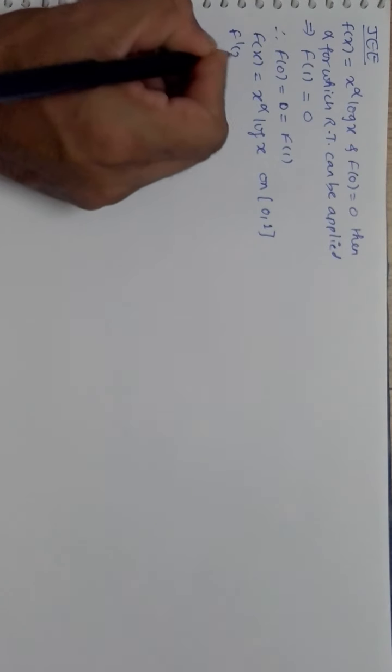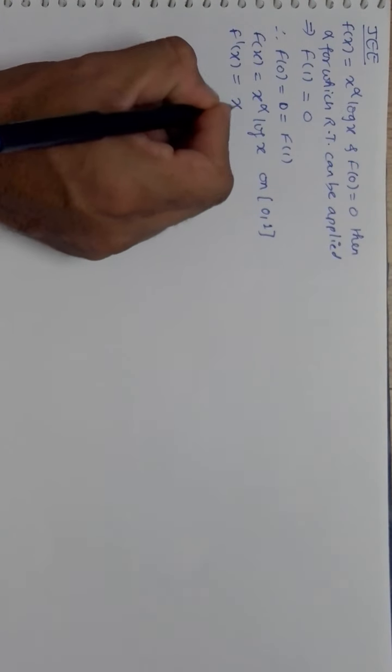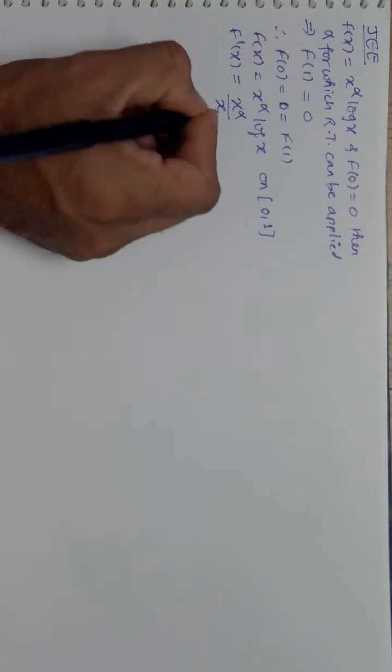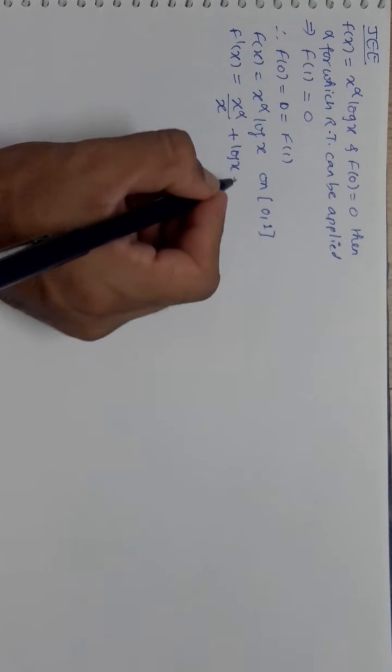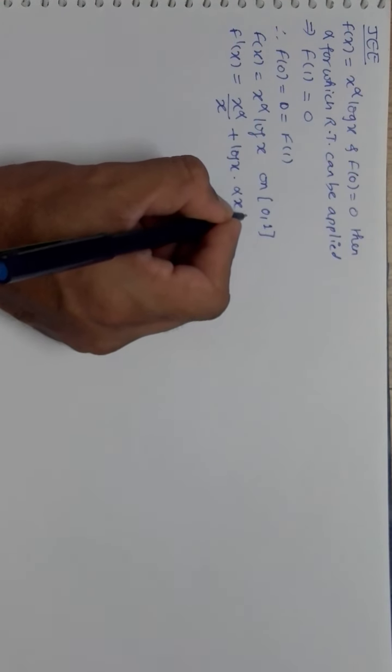Now I will find what is f'(x). This is the product rule. So it is x raised to alpha into the derivative of log x, that is 1 by x, plus log x into d by dx of x raised to alpha, that is alpha x raised to alpha minus 1.